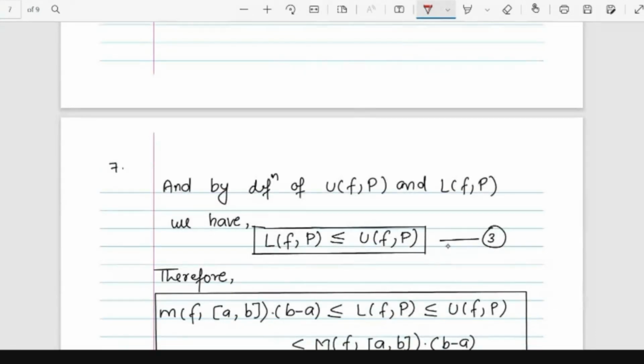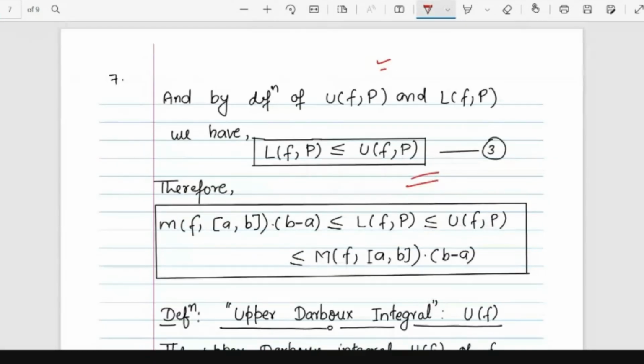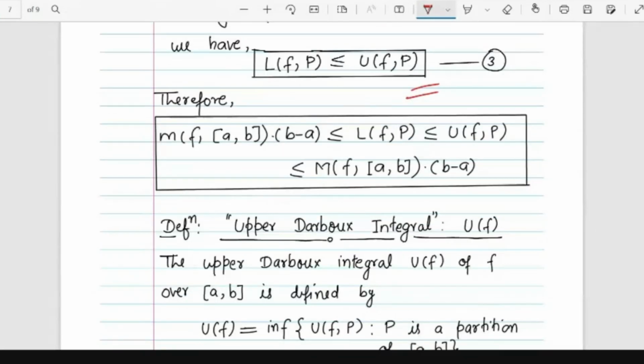By the definition of upper and lower sums, we can make this simple observation, although it can also be proved mathematically. So in this box, the small m of f on the whole interval [a, b] times (b minus a) is less than or equal to the lower sum, which is less than or equal to the upper sum, which is less than or equal to this.